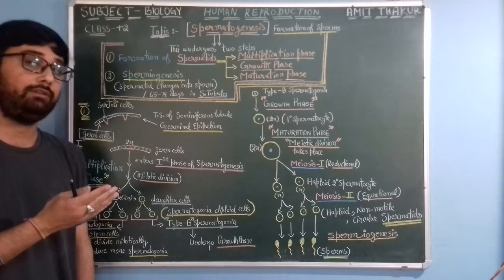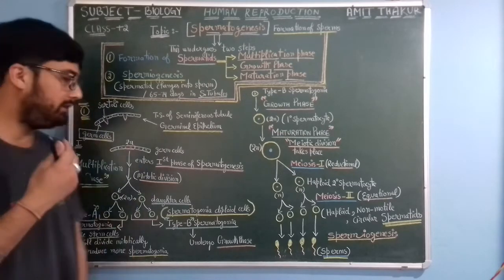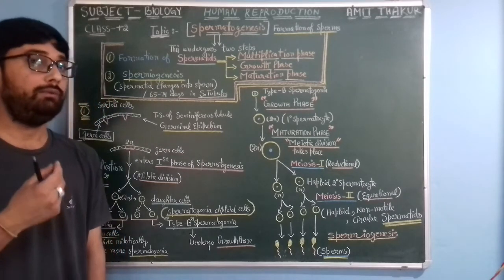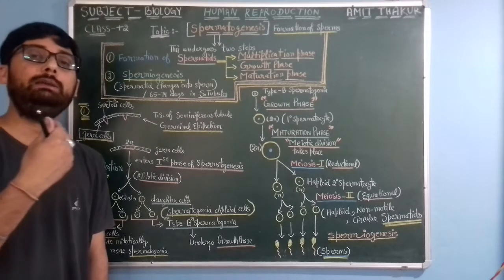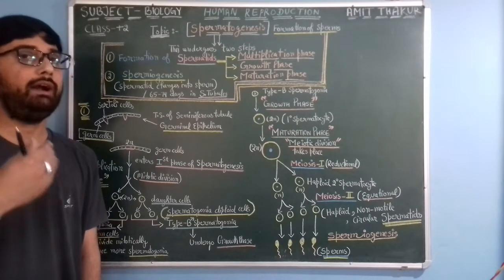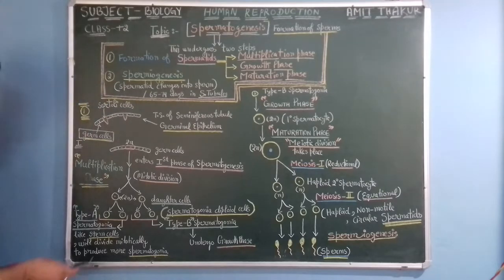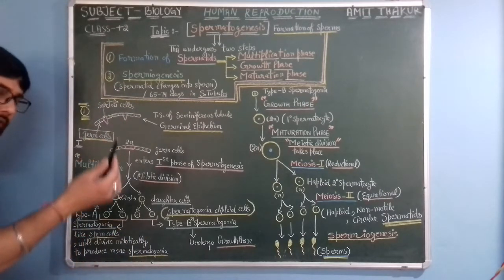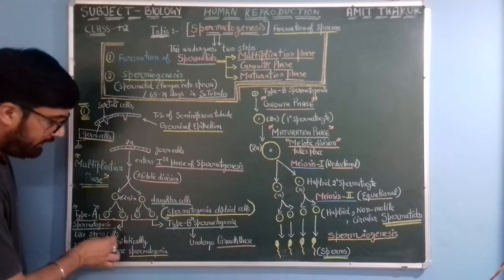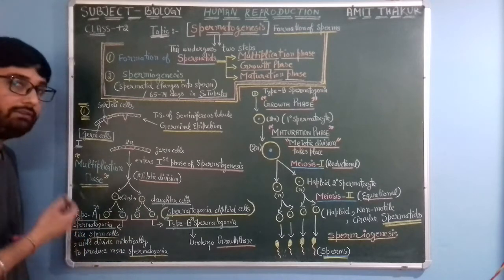And some spermatogonia would behave like stem cells. That means when they behave like stem cells, they keep on producing more spermatogonia, or they keep on dividing mitotically in order to form more spermatogonia. Okay, so just for example, out of these four spermatogonia cells, these two cells would behave like stem cells.